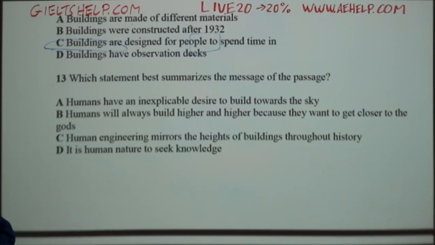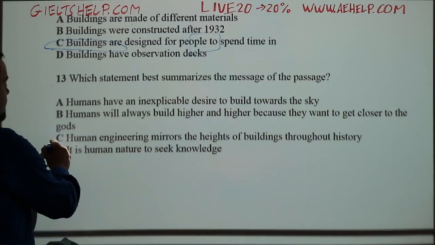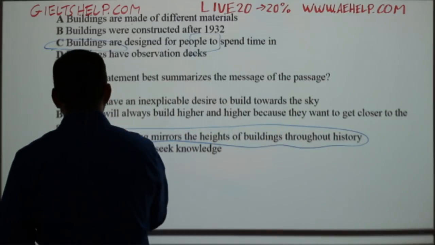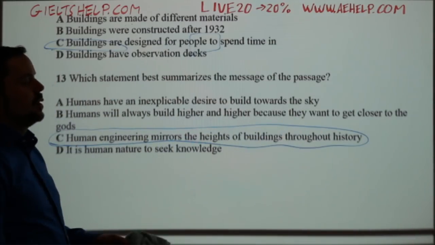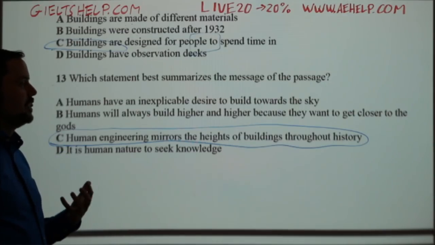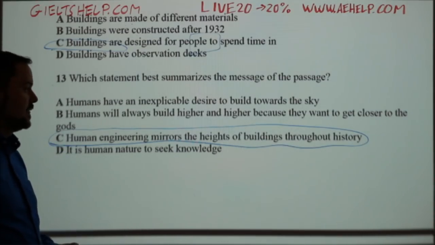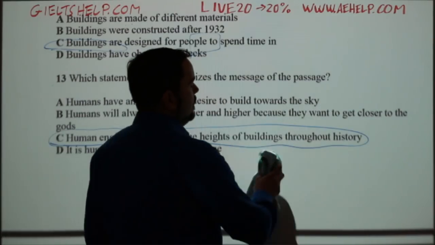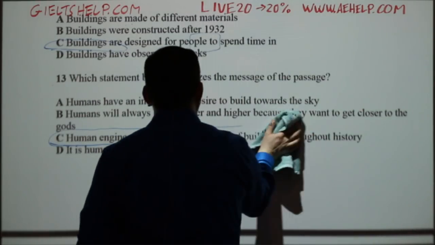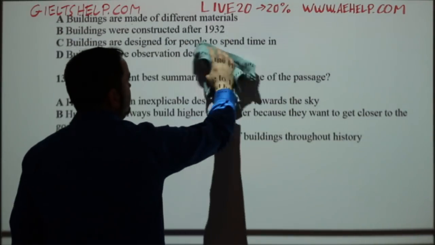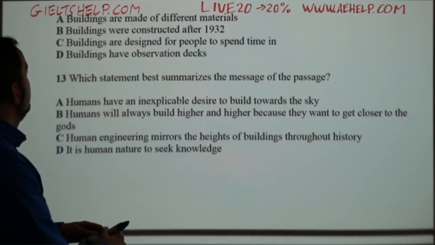A lot of C's coming up. I agree with you. C, human engineering mirrors the height of human buildings throughout history. So throughout this passage, there's a lot of information that as technology develops, so does our ability to build higher and higher buildings in history. Okay, so that is the second lesson for today. I hope that you followed the lesson and understood it as well as you can.